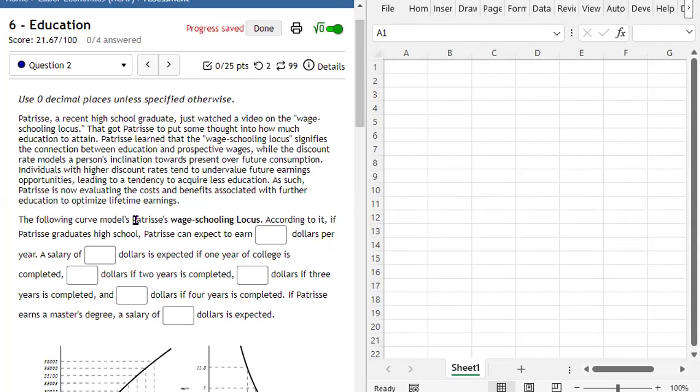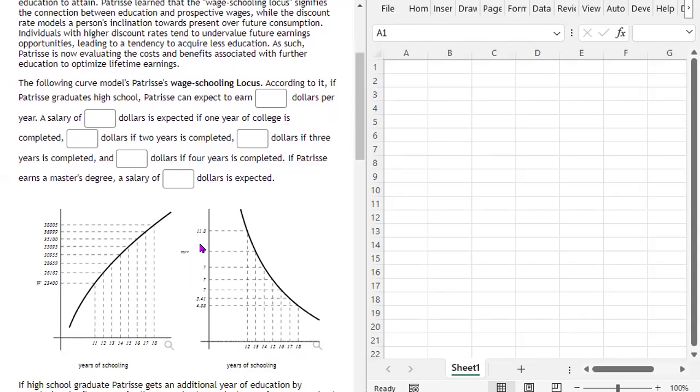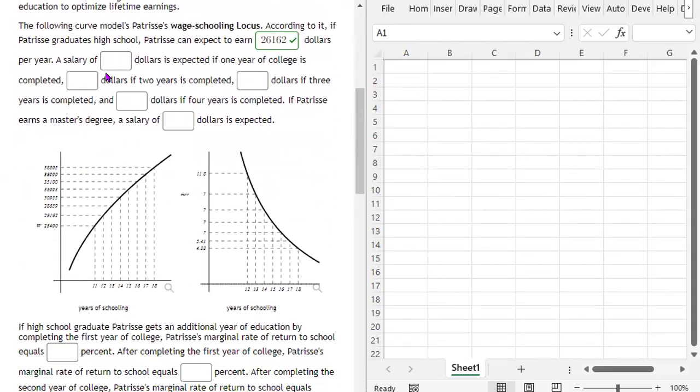The following curve models Patrice's wage schooling locus. According to it, if Patrice graduates high school, Patrice can expect to earn what? So if she graduates high school, this is 12 right here, she can expect to earn that salary right there, right? It's kind of small, so I'm going to copy it. A salary of what is expected if 1 year of college is completed? So if 1 year of college is completed, we're at 13 here, and she's going to earn that amount, right?